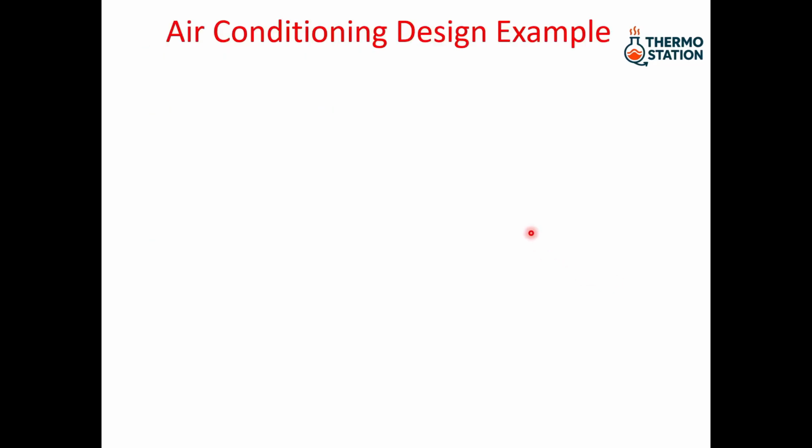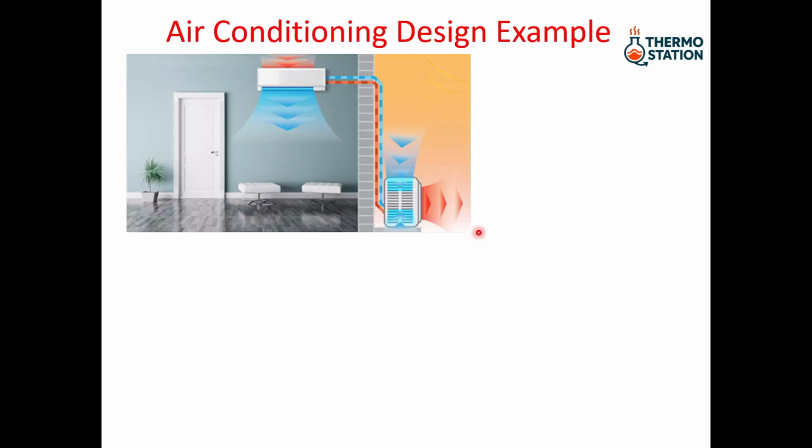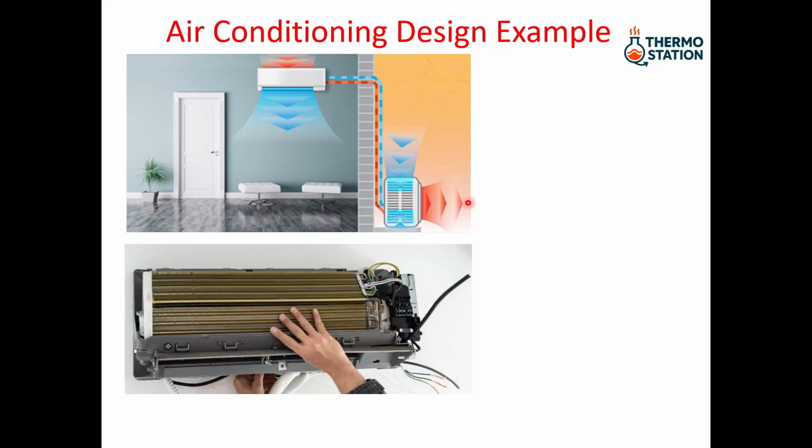Air conditioning design example. We all have seen air conditioning systems. Inside this air conditioning system, there is a working fluid called refrigerant. The role of this refrigerant is to flow between the indoor unit and the outdoor unit. The indoor unit coil receives cold refrigerant from the outdoor unit.